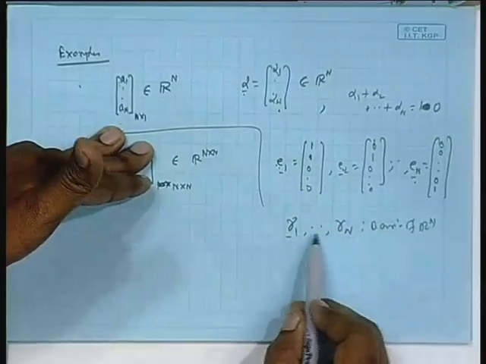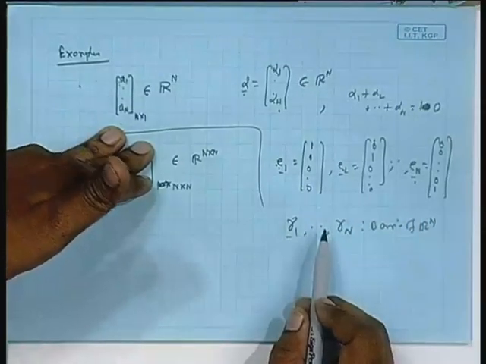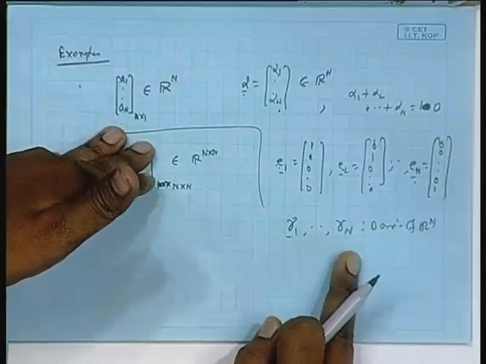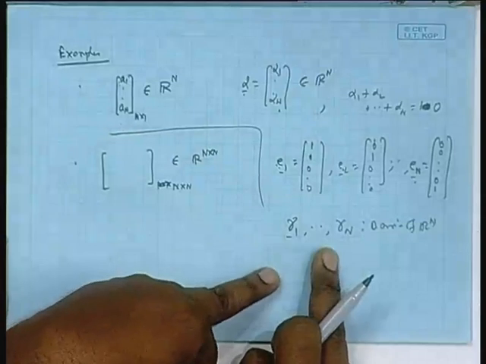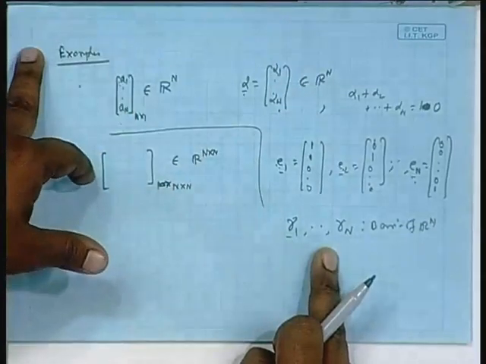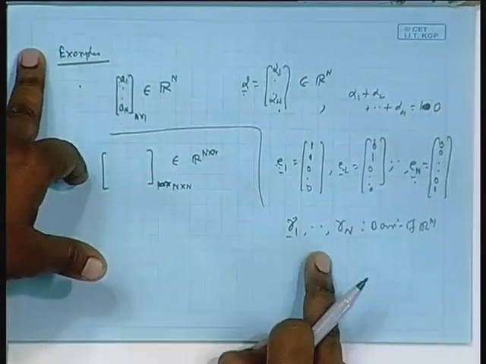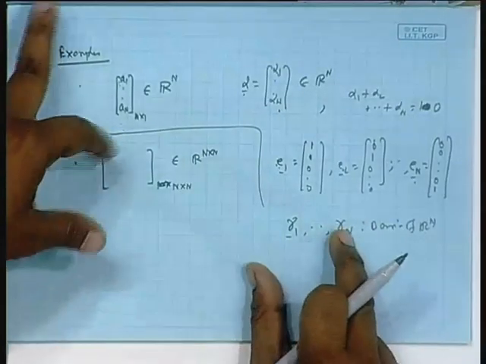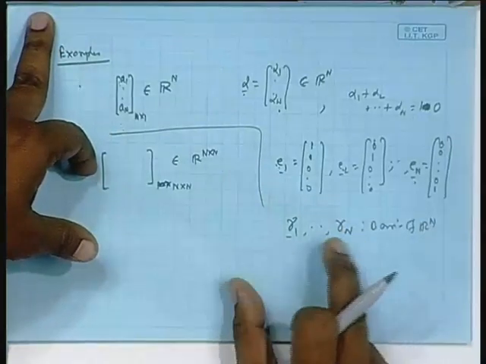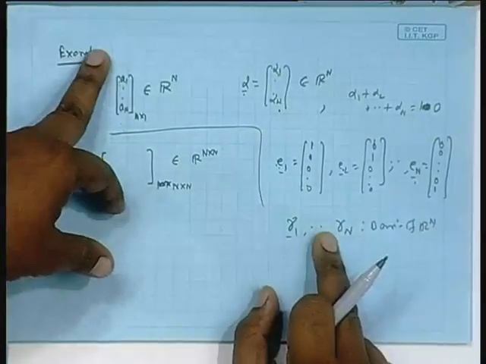So, if you can find linearly independent vectors, you cannot find more than capital N obviously, but if you find up to capital N, they obviously span R n. What is the logic for that? Suppose they do not span R n, then you consider the span of this, that is contained in R n, because gamma 1 to gamma n are all contained in R n. So, their span is also contained in R n.